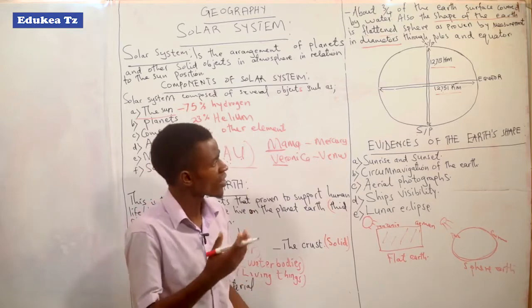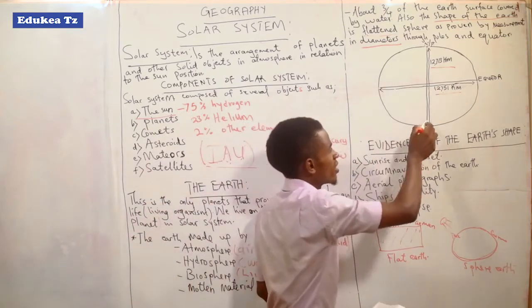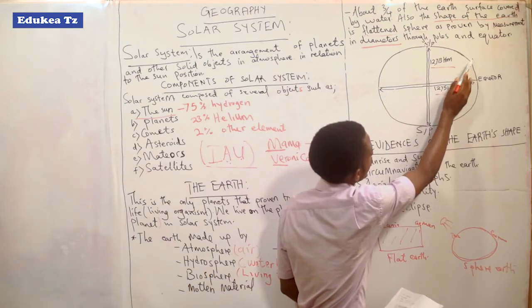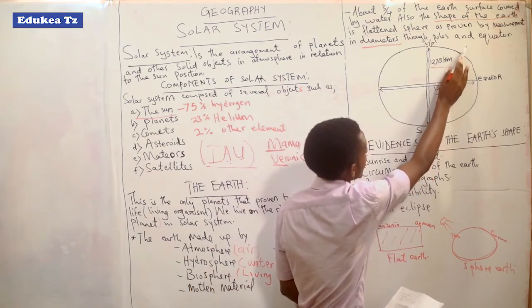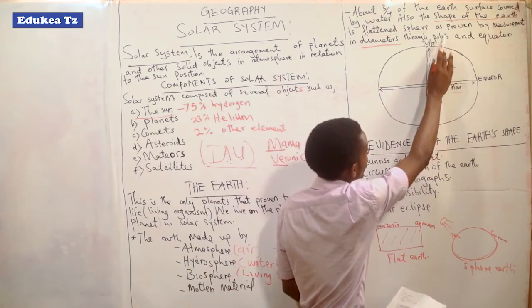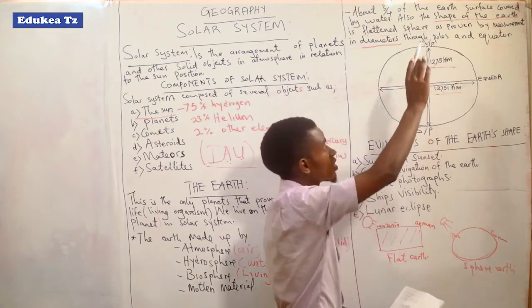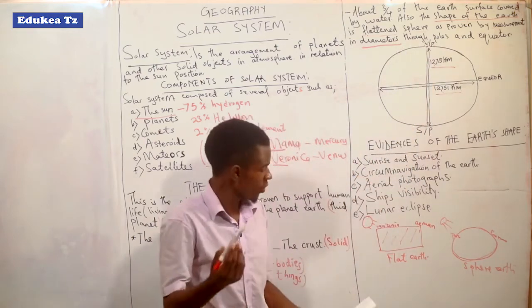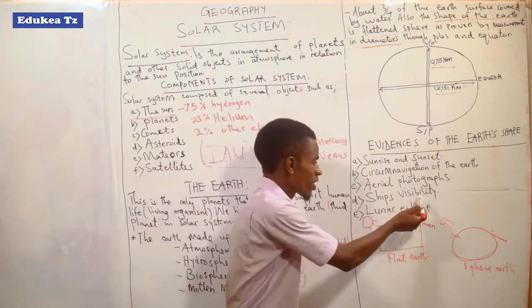The reason is that the earth is round, and so the ship starts here. When it is at that point, you see only the top. When it is near to your point, you see the whole ship. So that is all about ship's visibility.